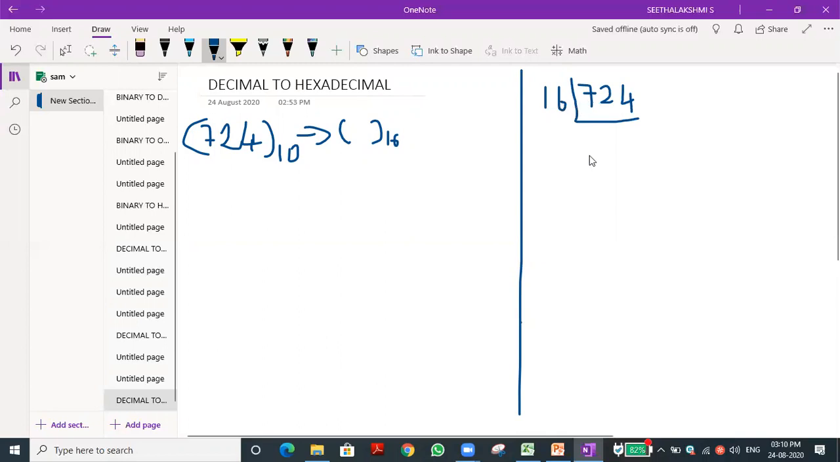How many 16s are there in 724? Just tell me, because you have the tables with you now. Refer to the table, that's what I asked you to write. What is 30 into 16? 30 sixteens are what? 480. So let me go for another one. Then 60 into 16. I think it is 960. It is too much, so let me try another number.